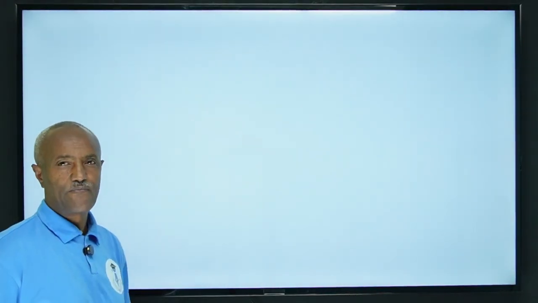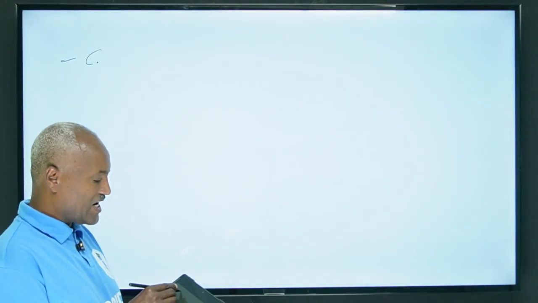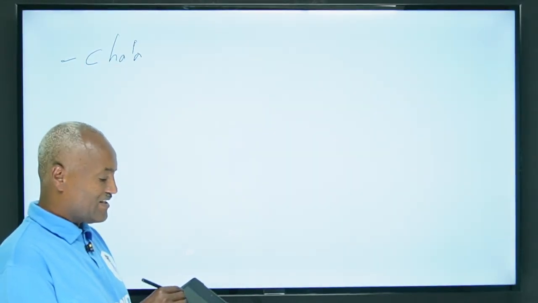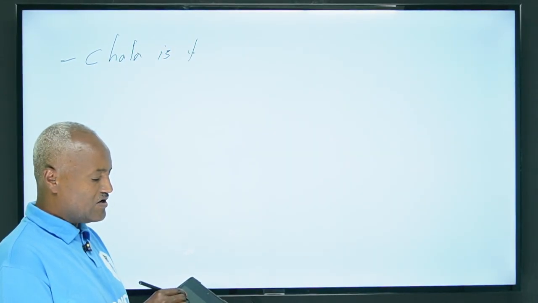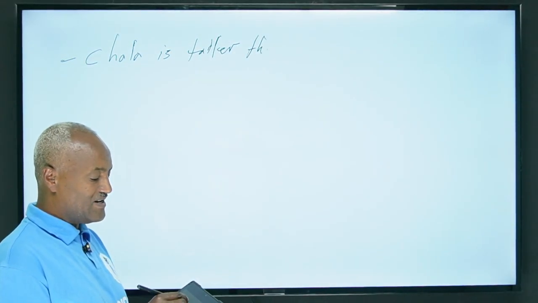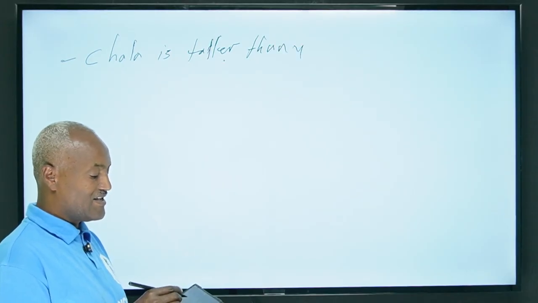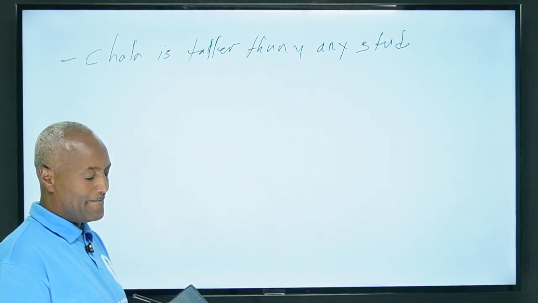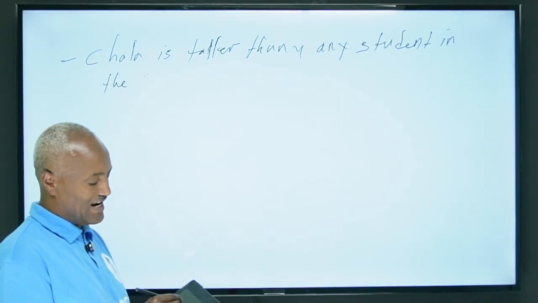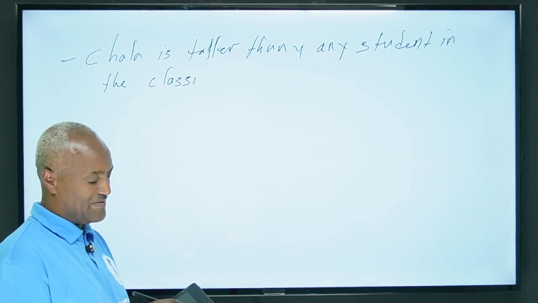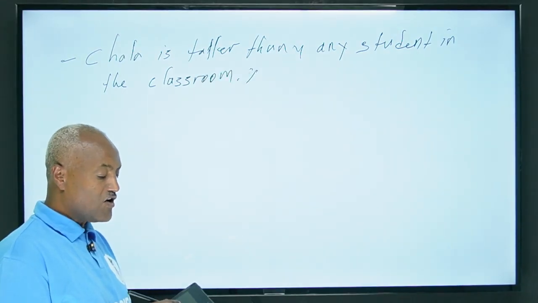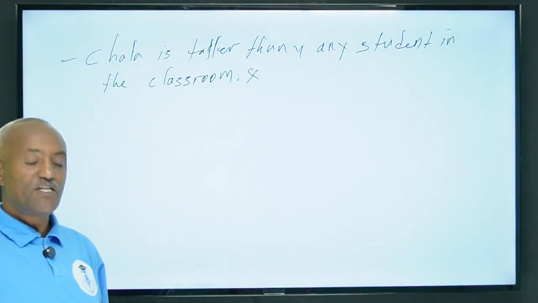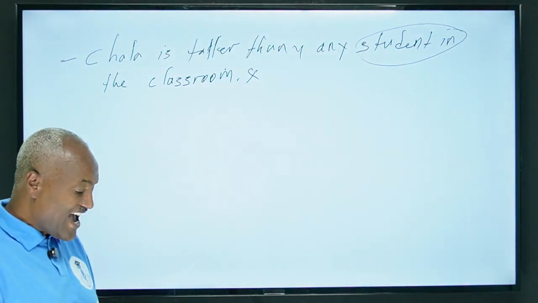For instance, look, if we say Chala is taller than any student in the classroom, if we say it like this it is wrong, because we are comparing Chala with himself because he is a member of that classroom.